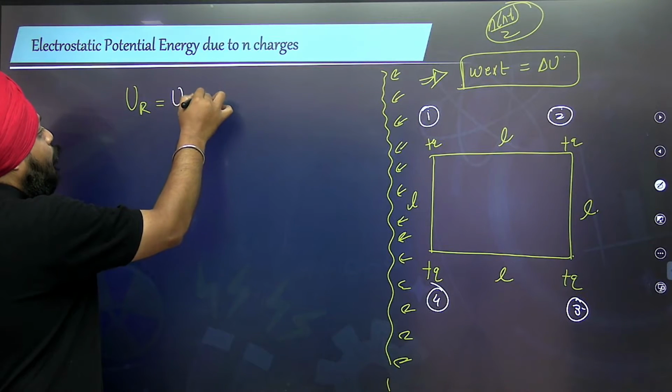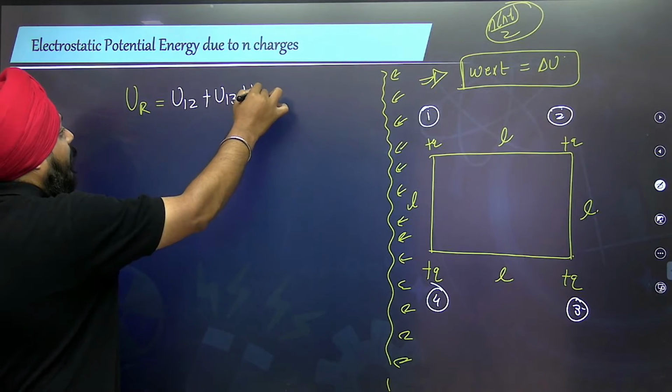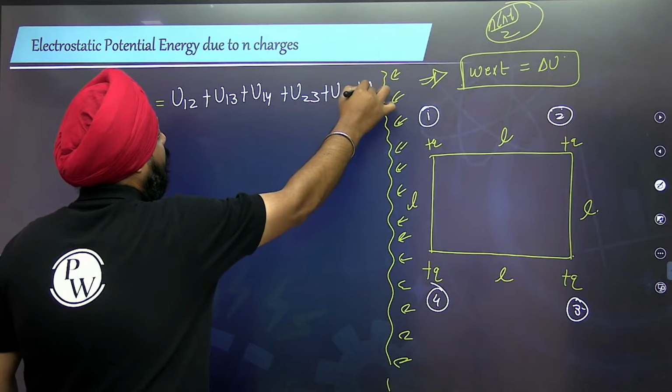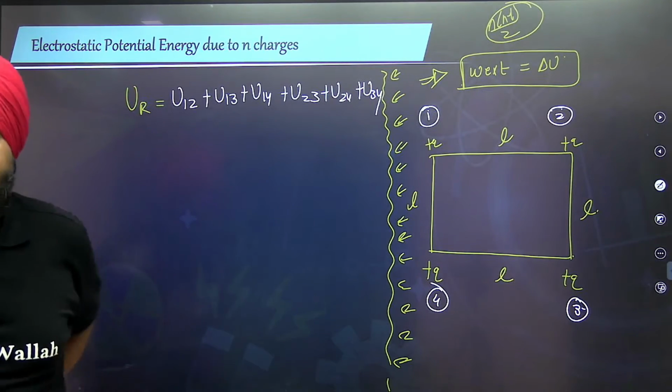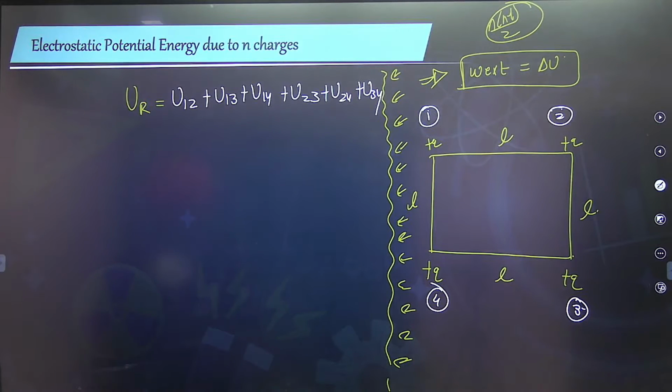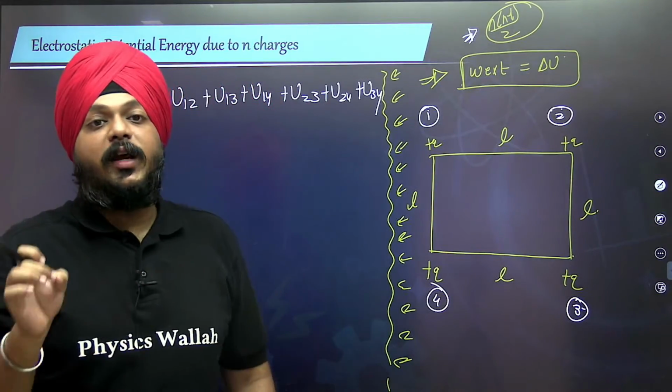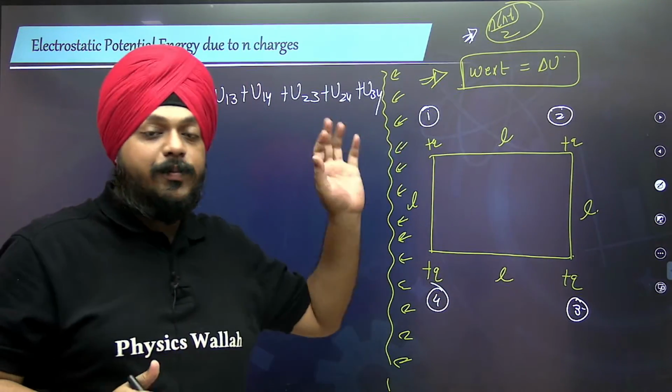U12, U13, U14, U23, U24, U34. Everyone? This is how the pairs are defined. The same thing we did in gravitation, and the same approach we are following here.